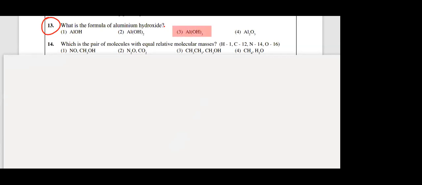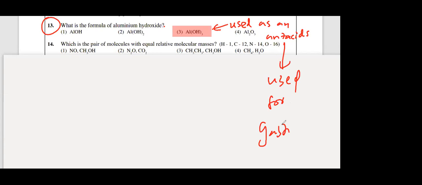Aluminium hydroxide. Aluminium, please put an arrow. This is present in antacid. Used as an antacid. Please write used as an antacid. What are antacids? Weak bases that are used against the acids. Antacids are used for gastritis. What is the other most commonly used antacid other than aluminium hydroxide? Gaviscon, the gastritis syrup, contains this aluminium hydroxide.